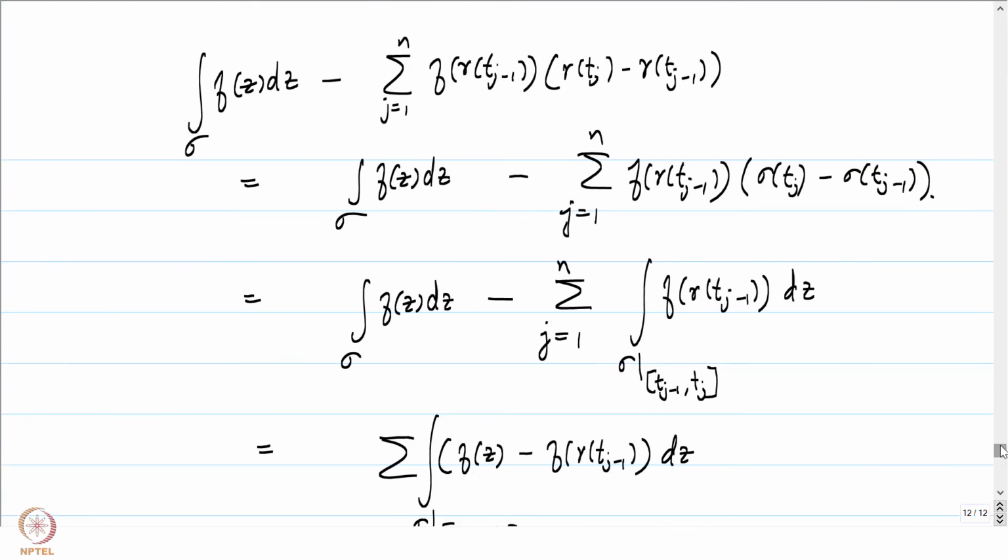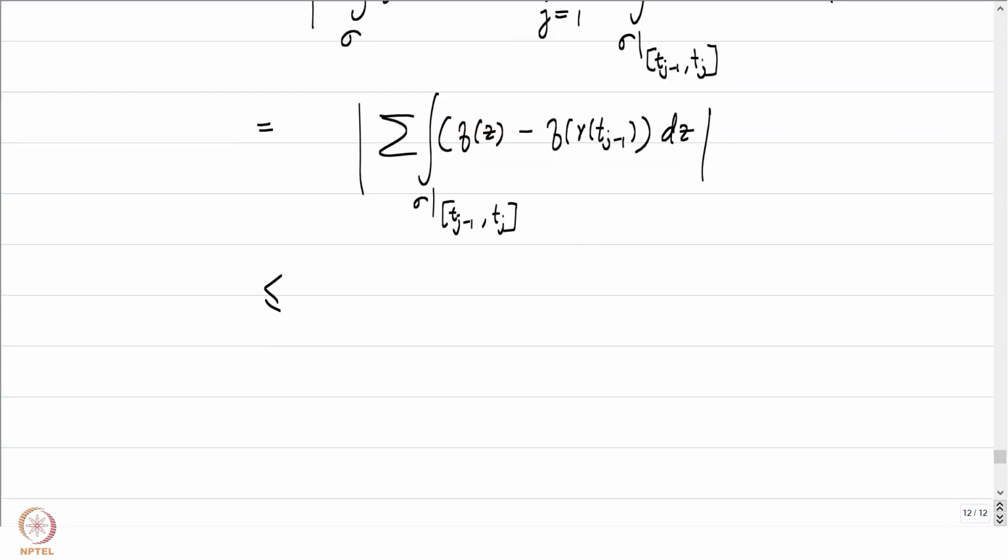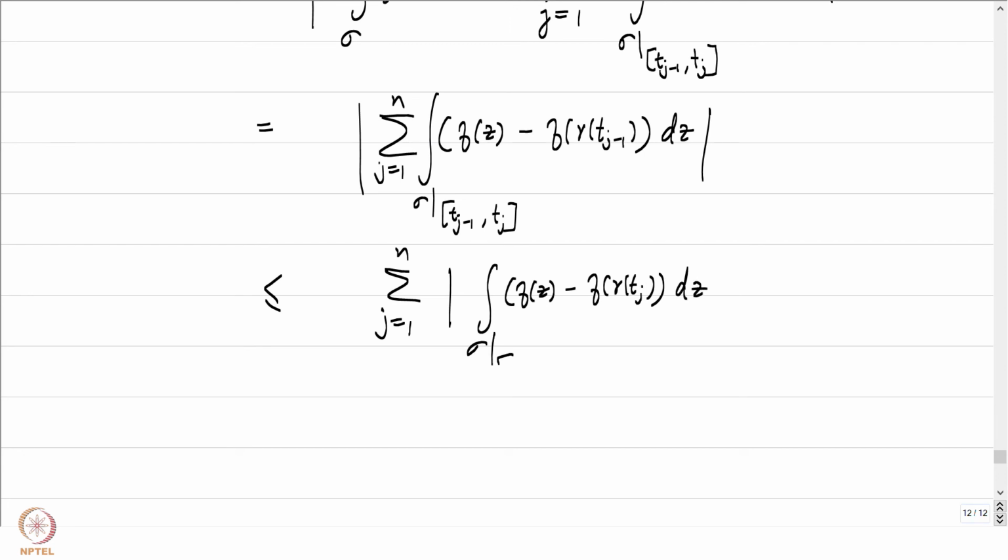We have established that the integral of f over sigma minus this partition sum is the same as this, and it is the same as this. So this is less than or equal to the sum, j equal to 1 to n, of the absolute value of the integral of f of z minus f of gamma of tj minus 1 dz, where the integral is over sigma restricted to the straight line tj minus 1 to tj.